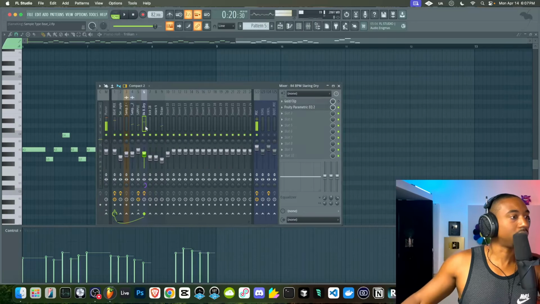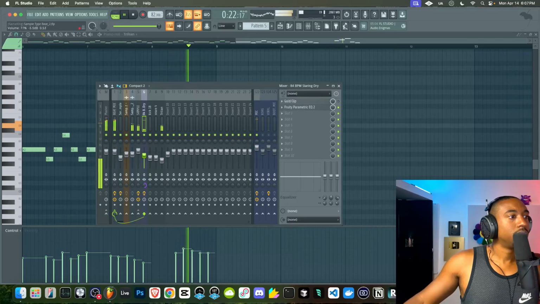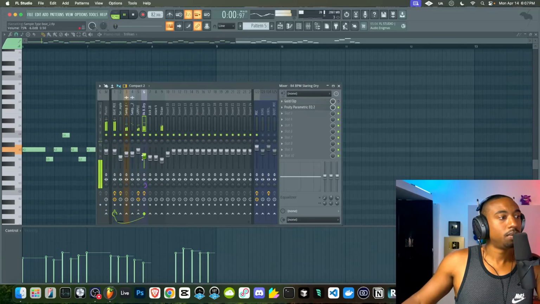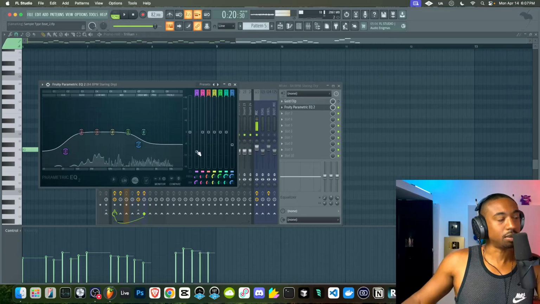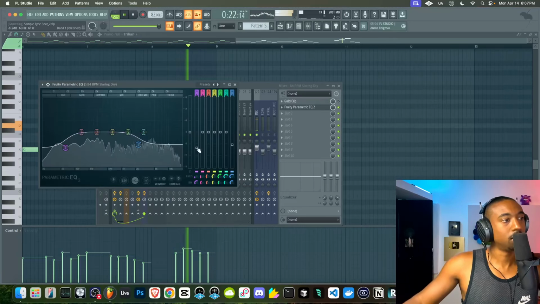And that drum is pretty heavy. I'm going to take out some of the low end, see how.